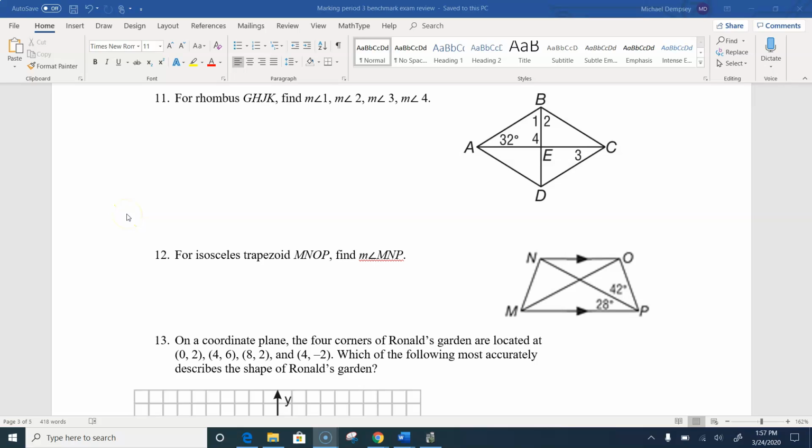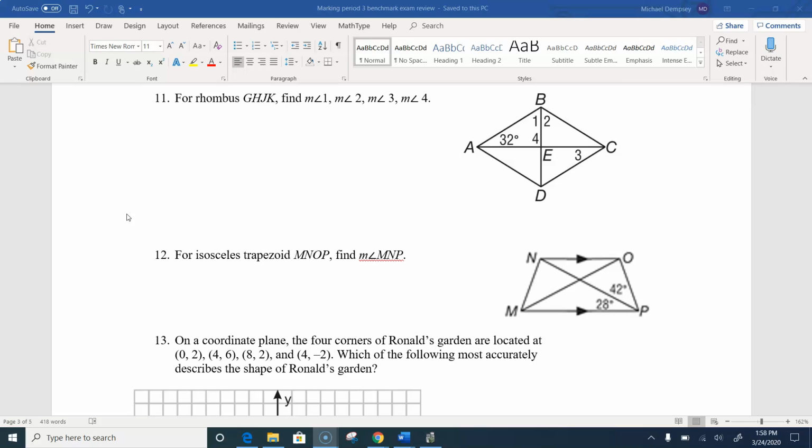Okay, we're on day 3 of our benchmark, MP3 benchmark review. Not a lot of problems on this page, but a couple tricky ones. So in the first one we have a rhombus, and remember with the rhombus there's a whole lot of properties that can make our lives a lot easier.